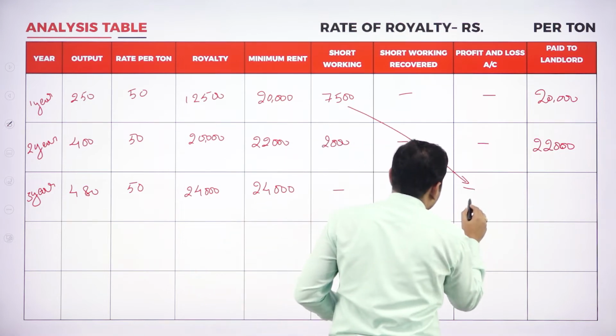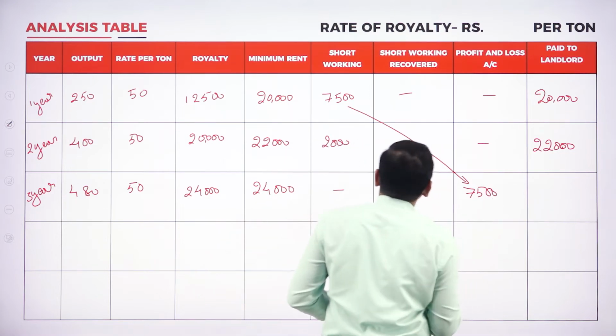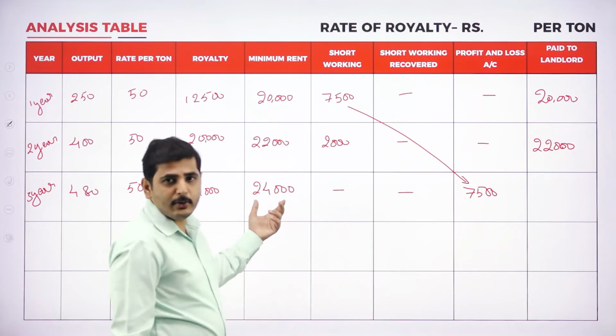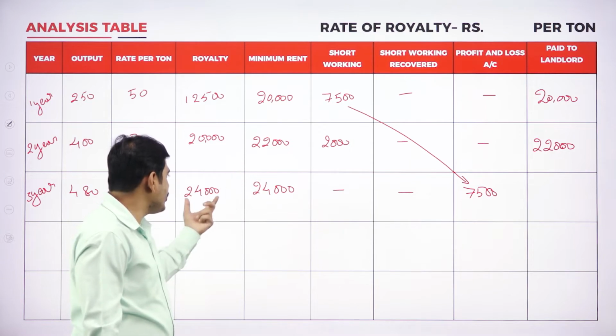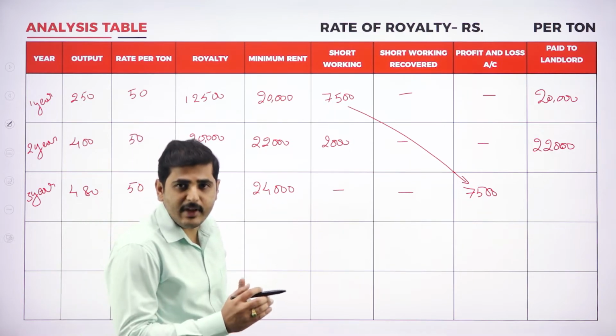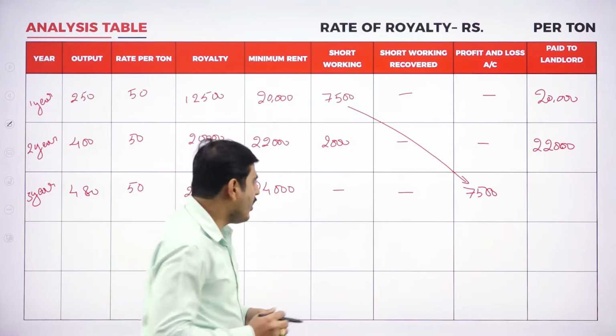Here it is 7,500. Short working recovered nil. So now, how much do we have to pay to the landlord? Whichever is higher should be payable. If both are equal, we will consider it as a royalty. We are paying royalty to the landlord.